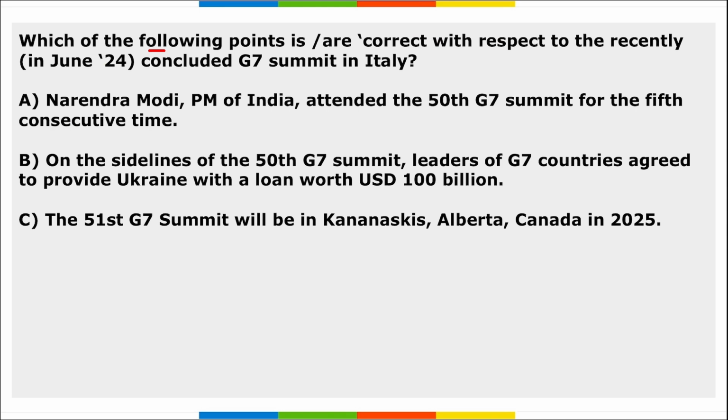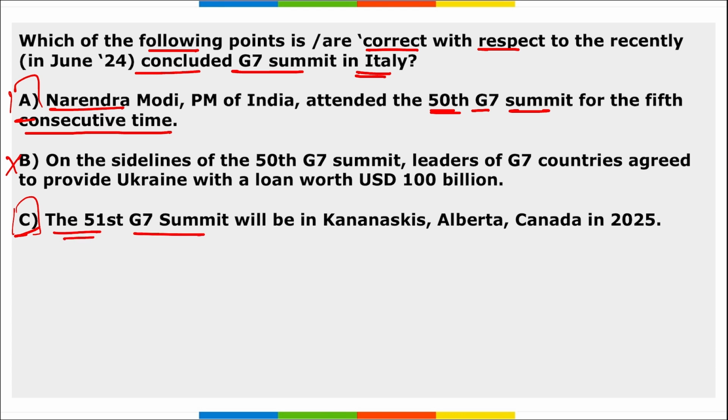Next, which of the following points are correct with respect to the recently concluded G7 summit in Italy? Which of the following are correct here? So only options A and C are correct. B is wrong. A is saying PM Narendra Modi attended the G7 summit for the 5th consecutive time, and the 51st G7 summit will be in Alberta, Canada in 2025.